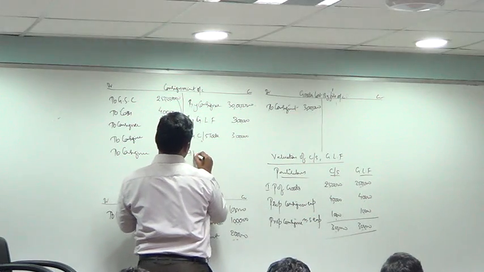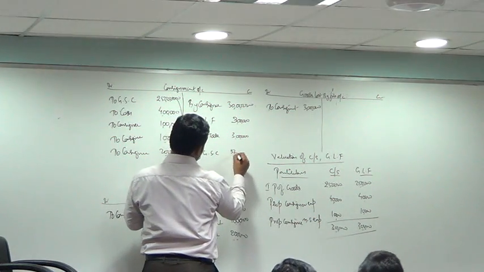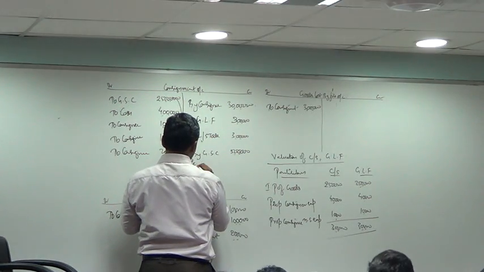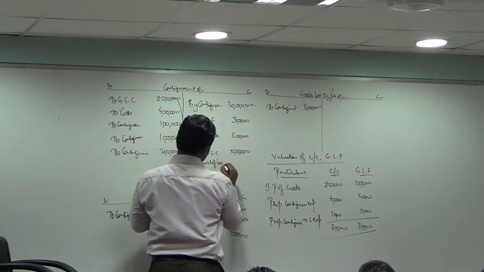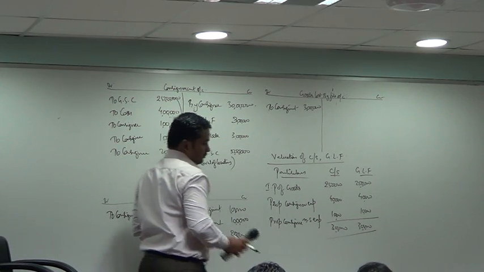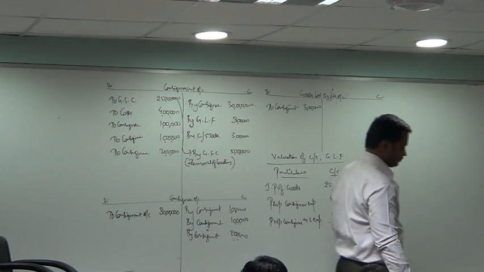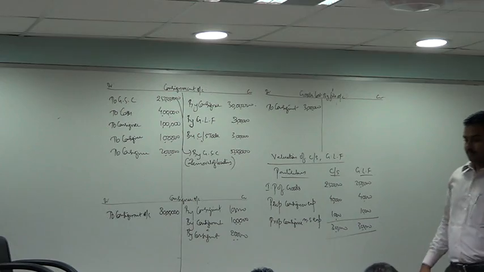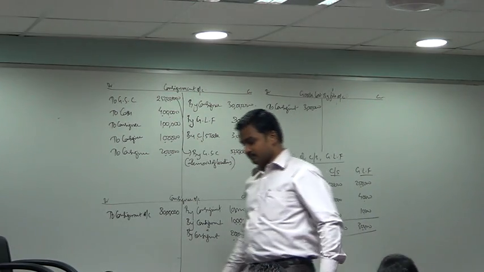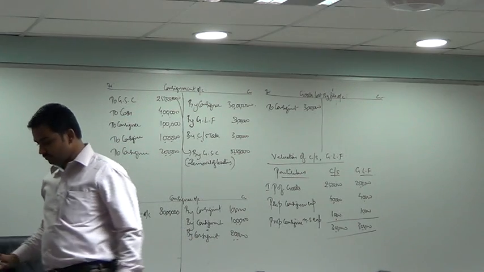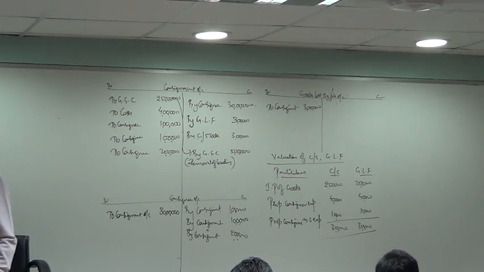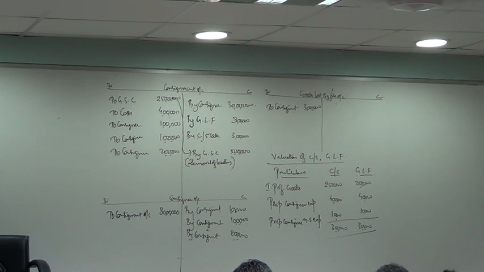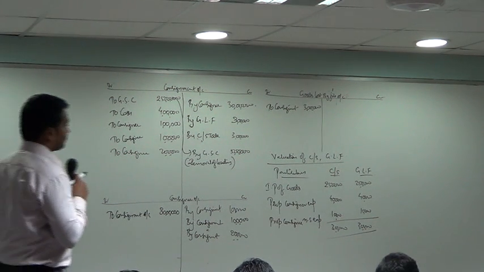I have to remove loading by crediting goods sent on consignment. Removal of loading, 5 lakh.